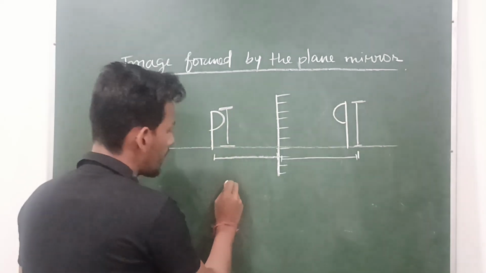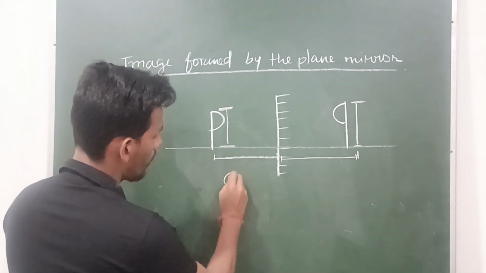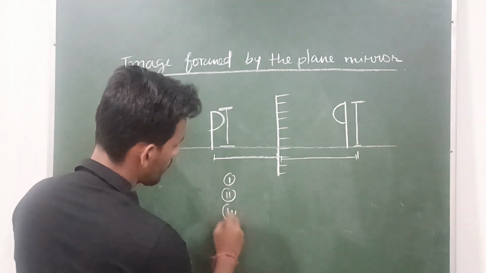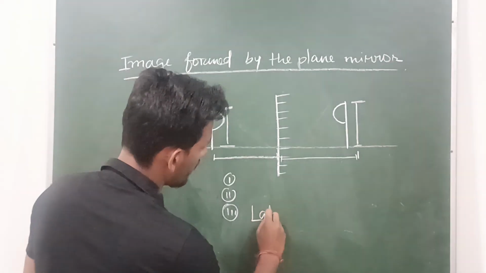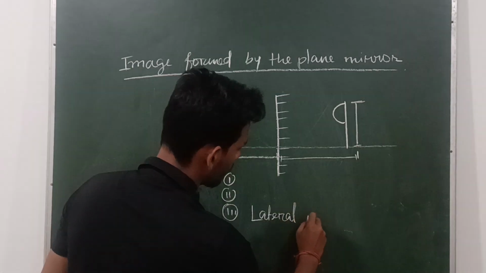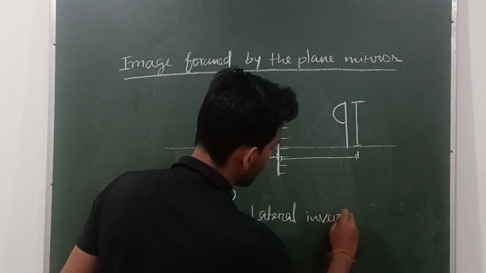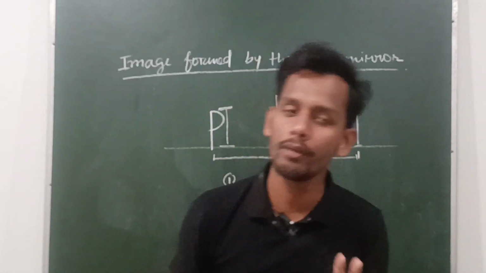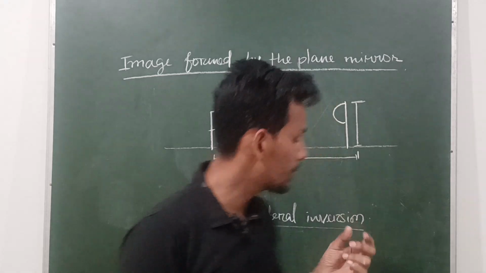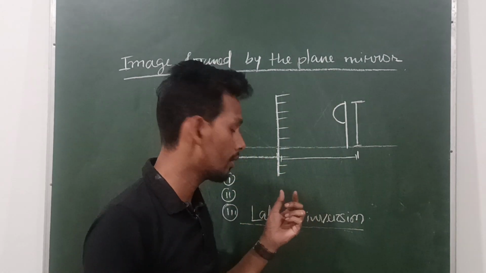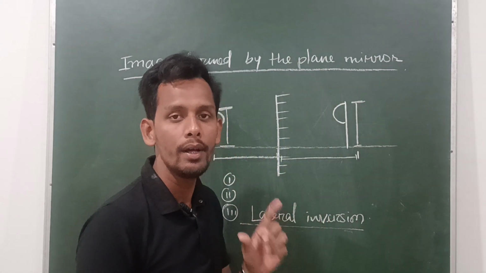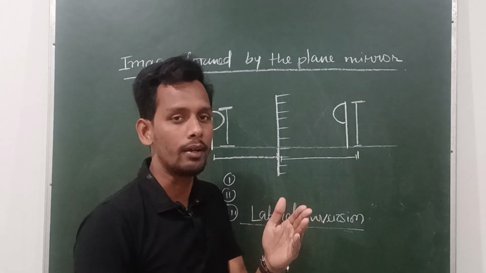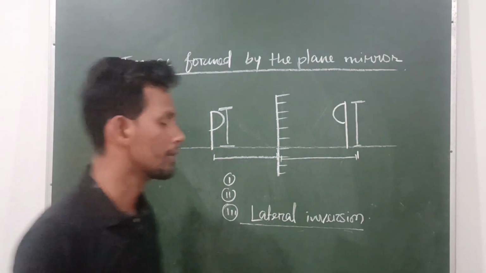That phenomenon is called lateral inversion. Lateral inversion means any object in front of a plane mirror will see its image in the mirror as left to right or right to left. This is called lateral inversion.